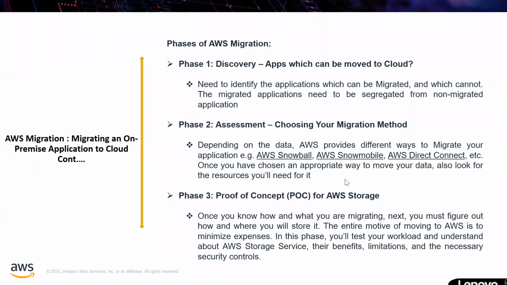In that case, you can request them to send a large Snowball device to your premises, so that you connect to that Snowball and transfer all your bulk data to it, and they will take care of the rest. As soon as your Snowball reaches Amazon premises, they will connect it to their server and upload it into the desired S3 bucket.